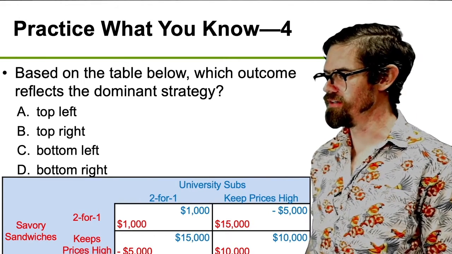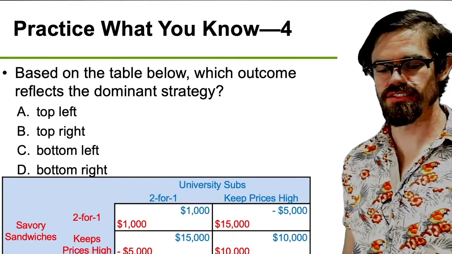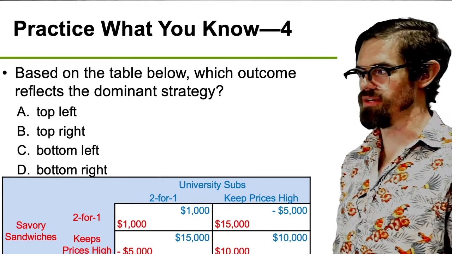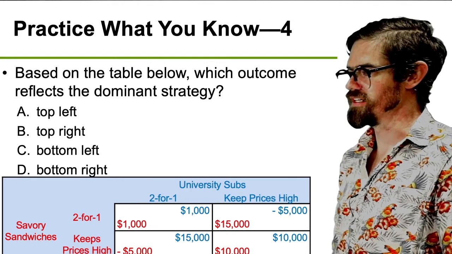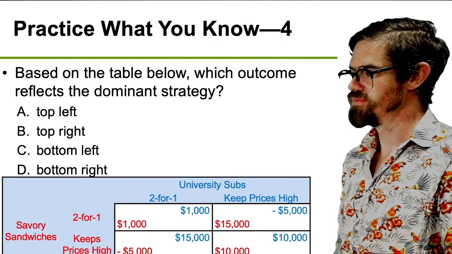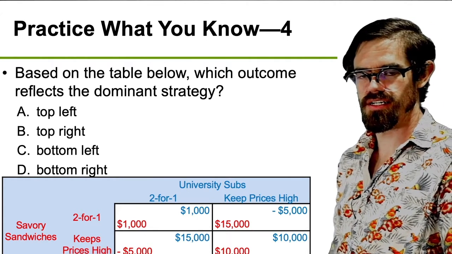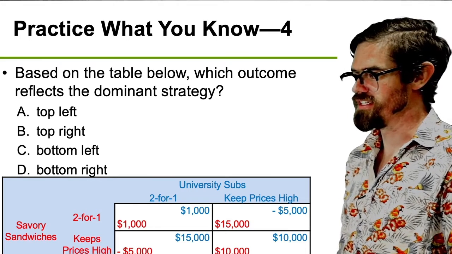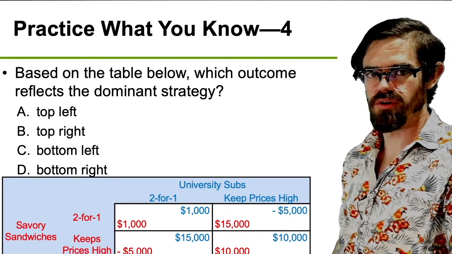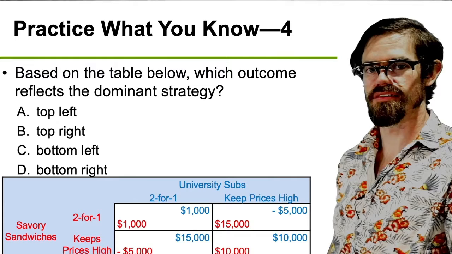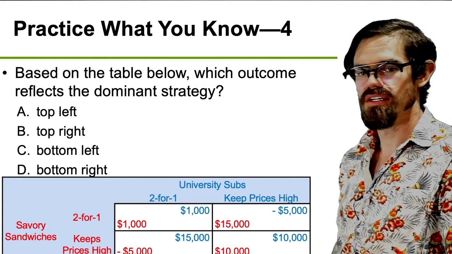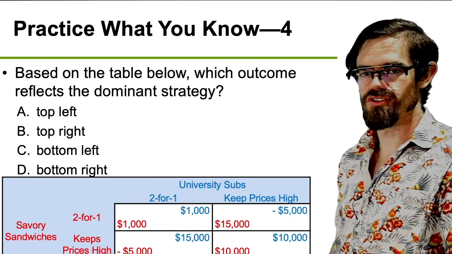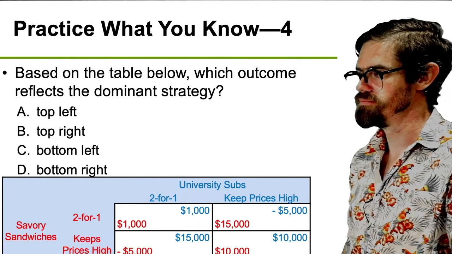All right, here's a chance for you to practice solving your own game table. So based on the table below, which outcome reflects the dominant strategy? So this is a dominant strategy question. You don't have to necessarily find the Nash equilibrium, although you could probably easily figure it out once you find out the dominant strategies. So take a second and pause the video and find the dominant strategy Nash equilibrium.